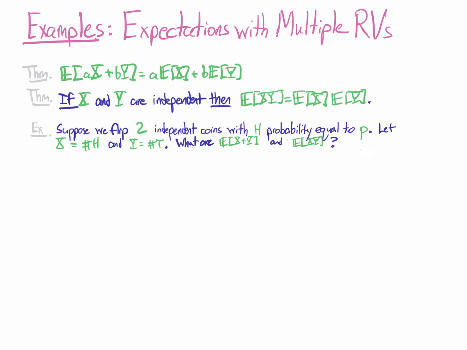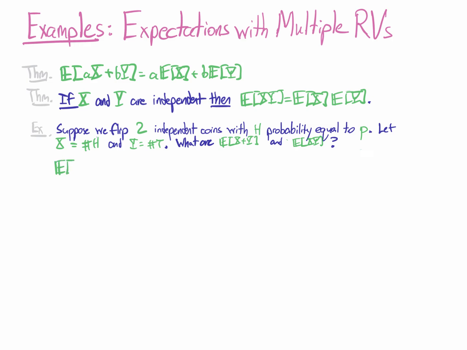What I'd like to know is what's the expectation of x plus y, and what's the expectation of x times y. So let's see if we can work these out. In order to compute the expectation of x plus y, this part's actually not too complicated.